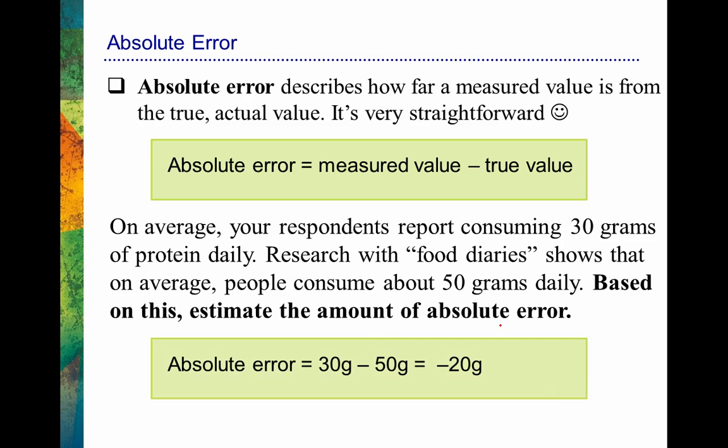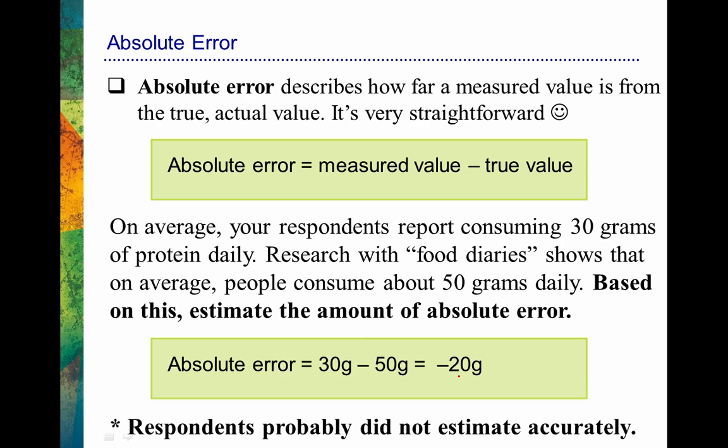All right, well, let's talk about this. So the absolute error in this case is going to equal the measured value. So our respondents reported consuming 30 grams of protein. We know that in general, people are eating about 50 grams of protein based on prior research. So when we take 30 and we subtract 50, we find that they are underreporting their protein intake by about 20 grams. So respondents probably really did not estimate very accurately how much protein they were taking in.